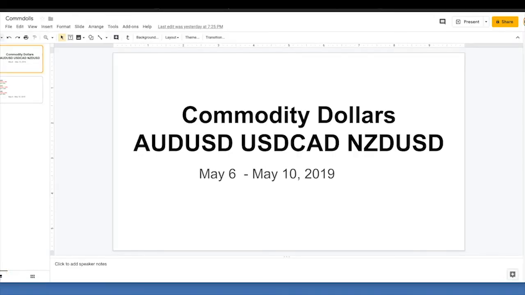Welcome to the weekly technicals for the commodity dollars: the Aussie dollar, dollar CAD, and Kiwi dollar, from May 6th to May 10th, 2019. Commodity dollars are going to be very, very wild this week. We have a tremendous amount of event risk, and the front of the week has started with just the most incredible event bomb. The Trump administration announced that they're going to increase tariffs on China, $200 billion worth of goods to 25% tariffs. That really escalates the trade war and certainly has massive risk-off implications, especially on all the commodity dollars, and Aussie and Kiwi in particular.